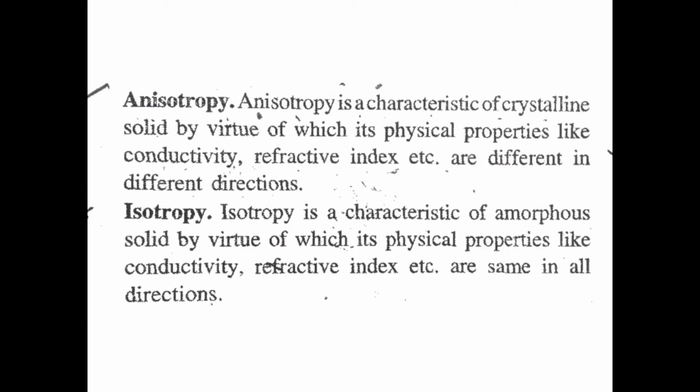Next, the question arises in our mind: what is anisotropic character, and what is isotropic character?